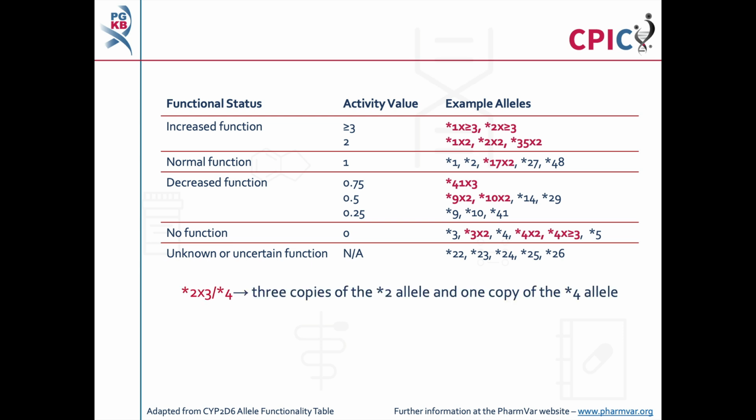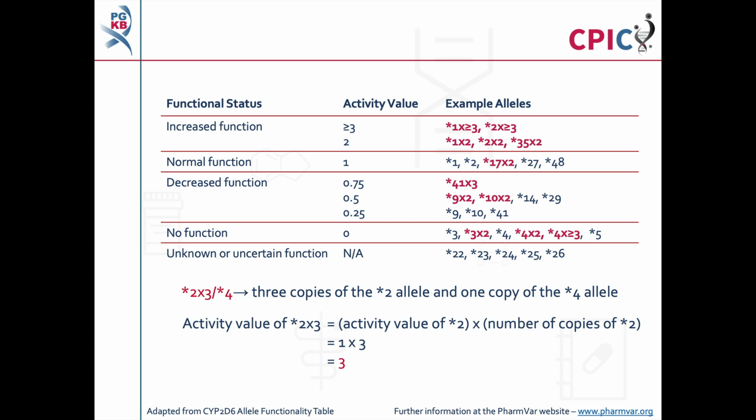For example, a patient with the genotype star2X3 star4 has 3 copies of the star2 allele and 1 copy of the star4 allele. The activity value of alleles that are present in multiple copies is calculated by multiplying the activity value for the allele by the number of copies present. In this case, the activity value of star2x3 is 1 multiplied by 3, which equals 3. Further information about CYP2D6 alleles can be found at the PharmVar website at www.pharmvar.org. A link to PharmVar is also given in the description below this video.